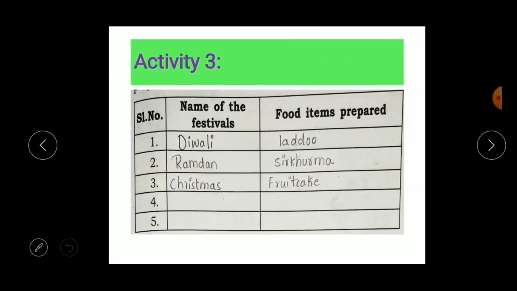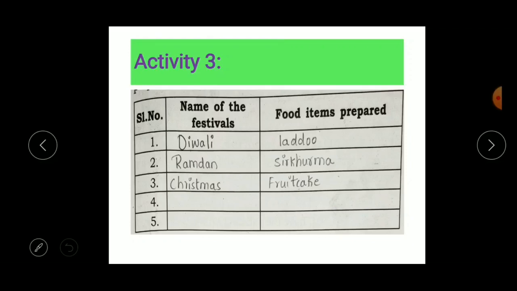Activity number 3. Children, what you have to do is write the names of special food items prepared on different festivals. As you know, daily we can't eat ladus, cakes, pulao and all. Those items we prepare on special occasions, especially on festivals, on some functions and all, right? Daily we eat chapati, rice, dal, isn't it?